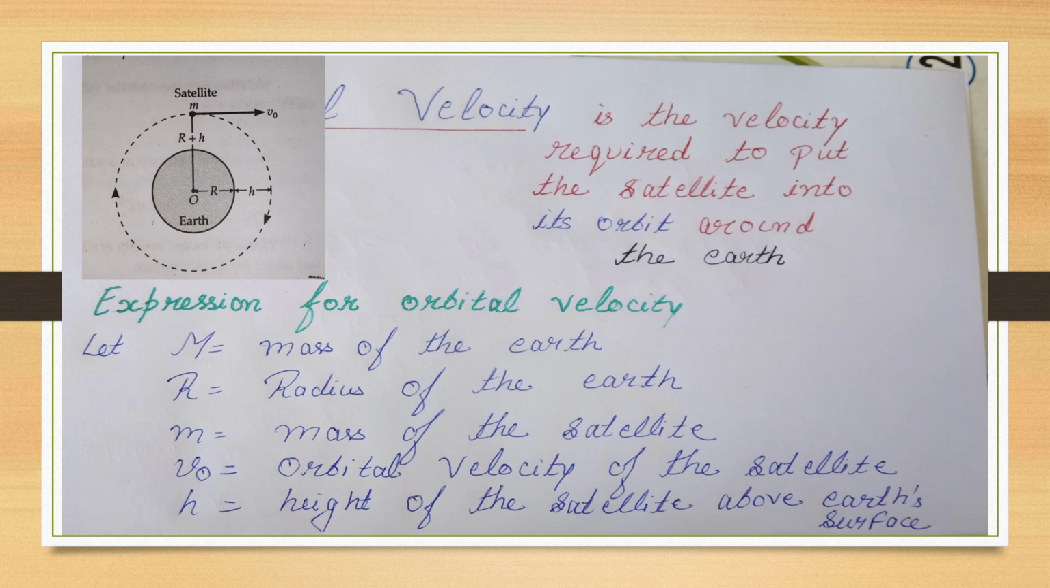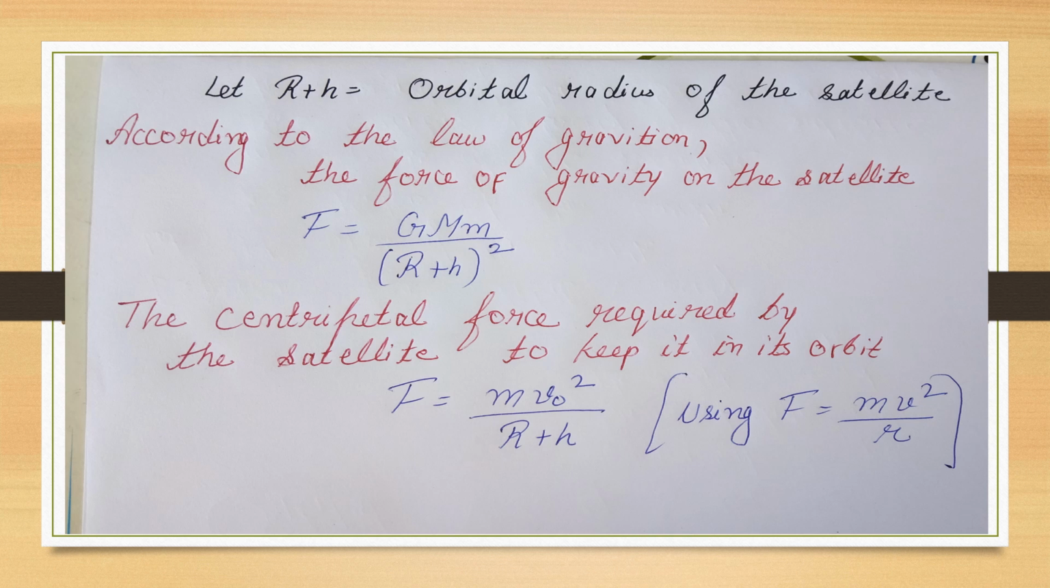To derive the expression for orbital velocity, let capital M be the mass of the Earth, capital R be the radius of the Earth, small m the mass of the satellite, V0 the orbital velocity of the satellite with which it is put into its orbit around the Earth, and h the height of the satellite above Earth's surface.